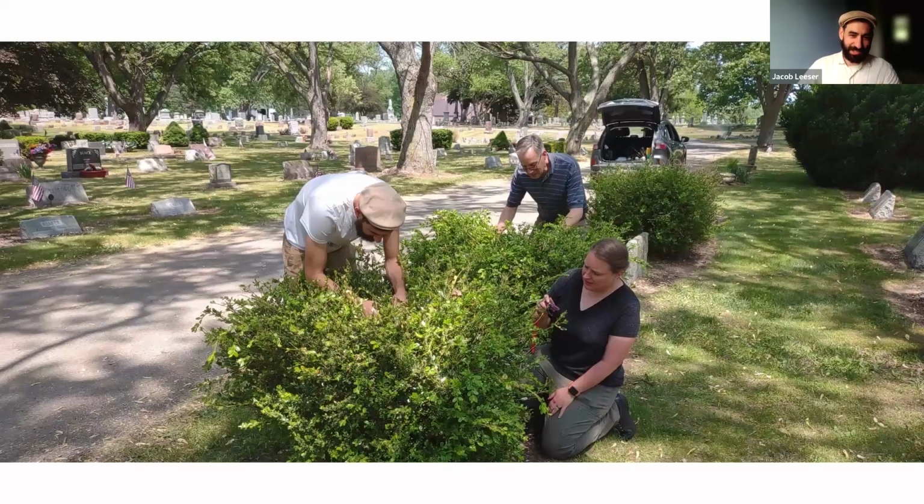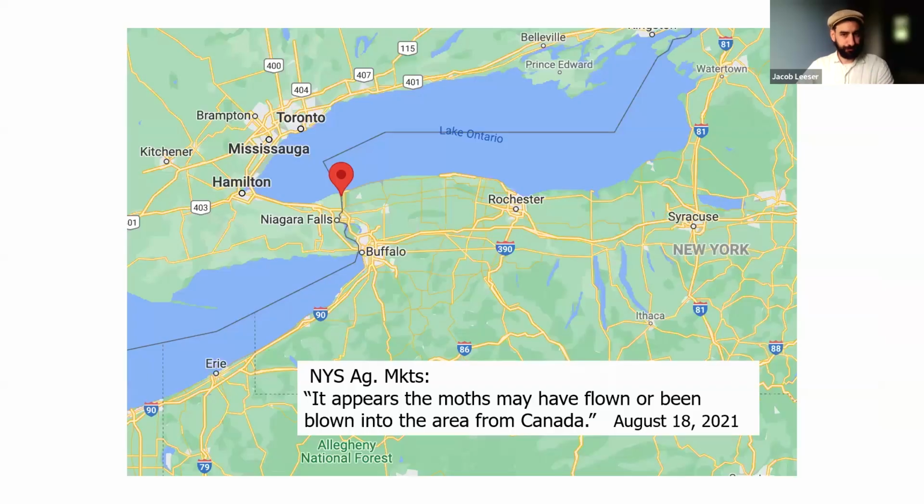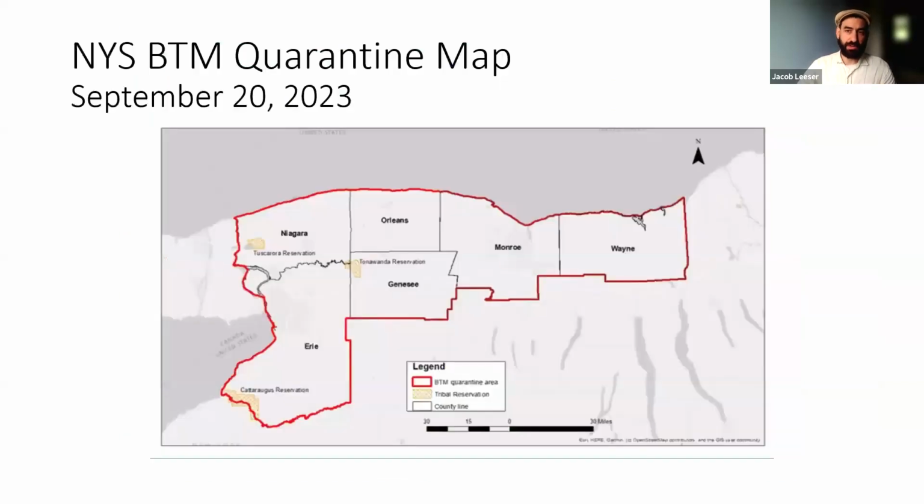So let's take a look at this insect. Here's a picture of myself and a couple IPM colleagues looking in an infested bush located in a cemetery. It was likely first blown by some storm winds across Lake Ontario, coming from the Toronto area towards Niagara Falls.